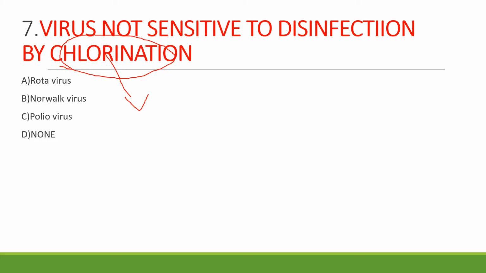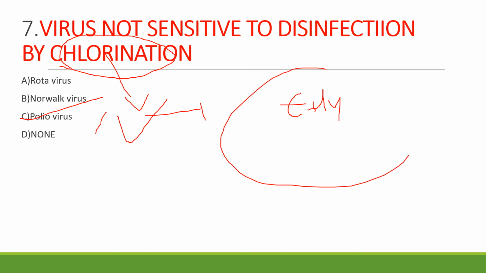Here it doesn't have any effect on poliovirus. Apart from poliovirus, it doesn't have effect on viral hepatitis like hepatitis B. And even it doesn't have effect on Entamoeba histolytica cyst. You know what is Entamoeba histolytica, right? It's a parasite and it causes amoebiasis, amoebic dysentery, all that.